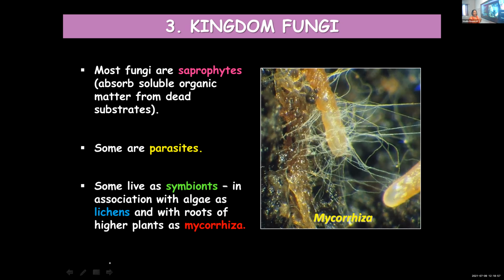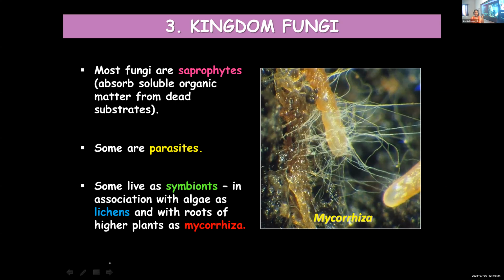Once again, we discussed the modes of nutrition. You can find different modes of nutrition. Some of them lead a saprophytic life, whereas some others are parasitic. They live inside a host body and take nutrients from it. And certain other groups of fungi live as symbionts, in symbiotic association.